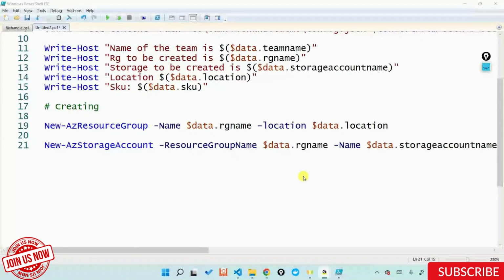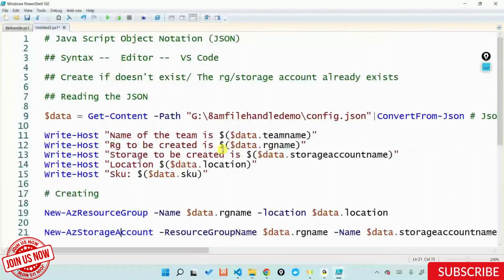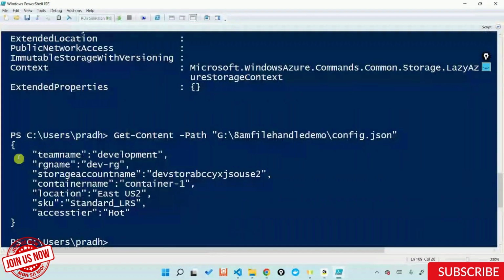Yes, any more questions with this on what did I write? How did I write this? How did I get the content again? Just to give you a recap, I used a variable called data. I said get content. Now get content is to go ahead and read a particular file. So I did a get content and I read a file called .json. So if I just run this piece of code, I just get the raw JSON file out here.